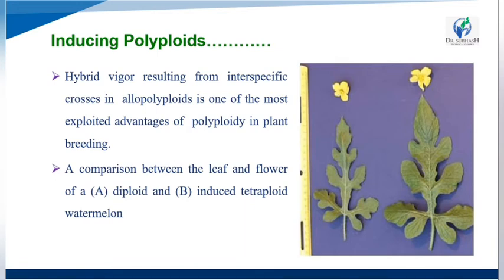Okay, so in a comparison between the leaf and flower, A is smaller and B is bigger in size: A is diploid and B is the induced tetraploid in watermelon. So the diploid leaf or flower is smaller in size, and the tetraploid flower and leaf are bigger in size. Okay, so this is the watermelon leaf. Hybrid vigor resulting from interspecific crosses in allopolyploids is one of the most exploited advantages of polyploids in plant breeding.